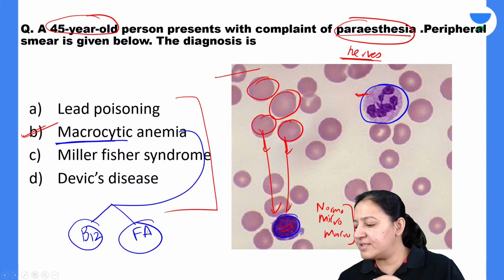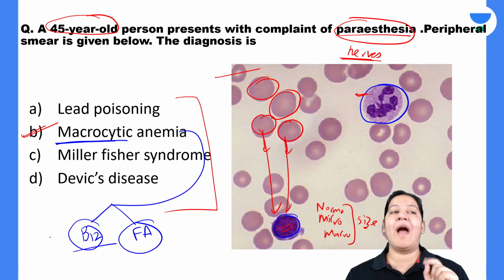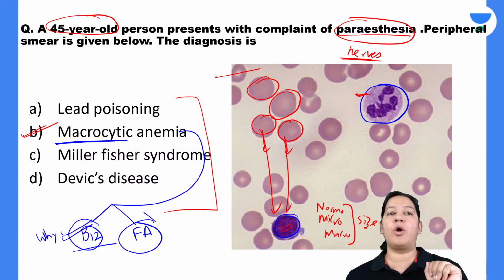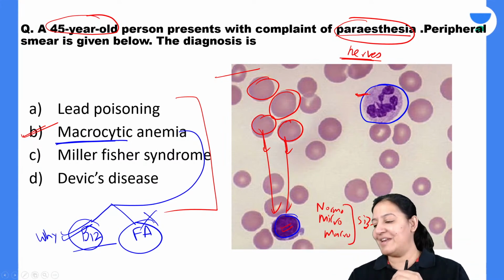So most of the students are saying vitamin B12. Someone is saying folic acid also. Now those who are saying vitamin B12, my question to you, why? You are right. It is vitamin B12 deficiency in this question, not folic acid. My question to you, why? Does anyone know the answer?